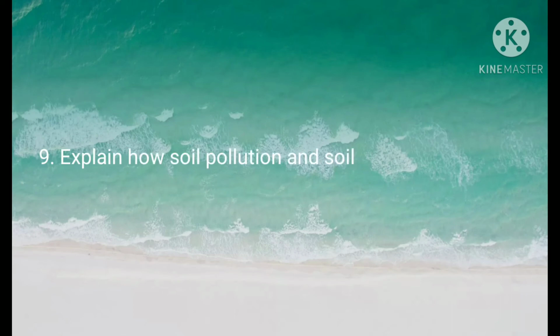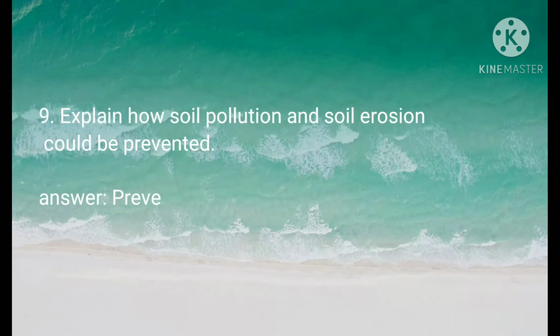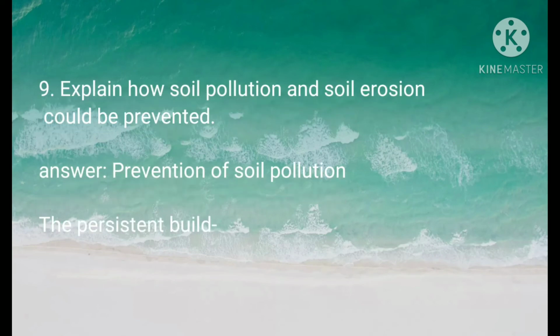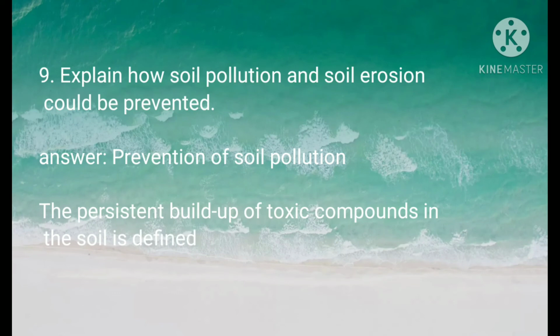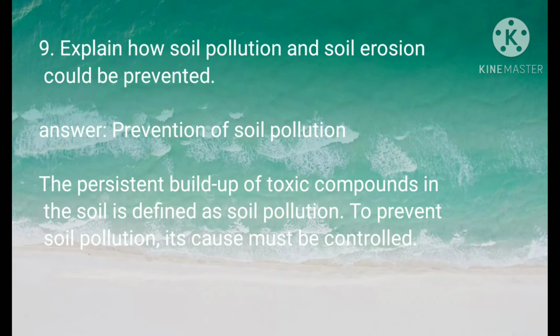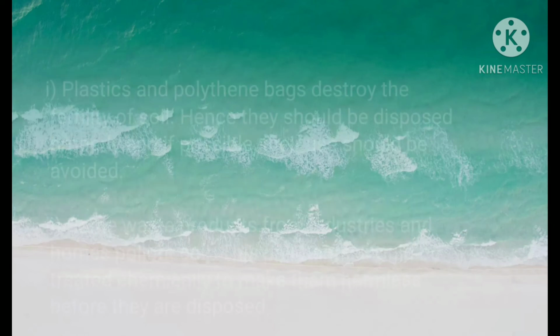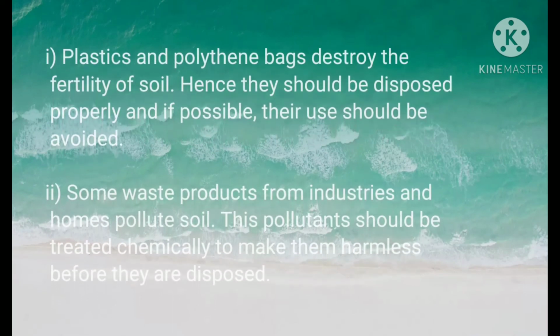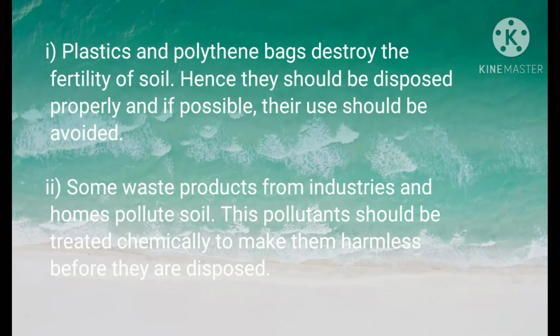Next question number 9. Explain how soil pollution and soil erosion could be prevented. Answer. Prevention of soil pollution. The persistent build-up of toxic compounds in the soil is defined as soil pollution. To prevent soil pollution, its causes must be controlled. 1. Plastics and polythene bags destroy the fertility of soil. Hence, they should be disposed properly, and if possible, their use should be avoided.